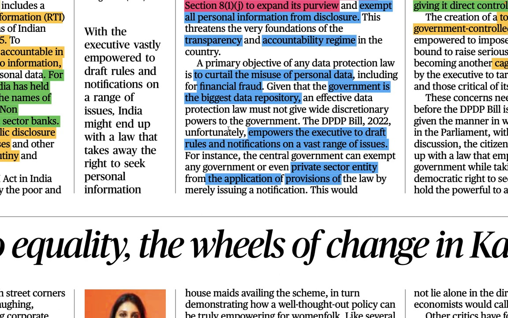So the DPDP Bill 2022 unfortunately empowers the executive to draft rules and notifications on a vast range of issues, right? Here the meaning of the executive is the government, the political executive, which means it gives the government a huge power to make rules and regulations. So actually that should not have happened, right?